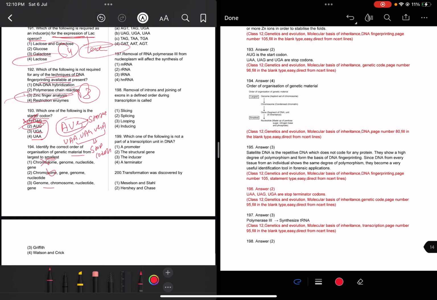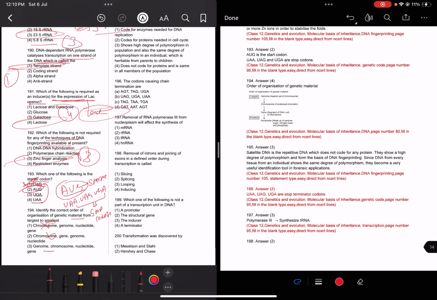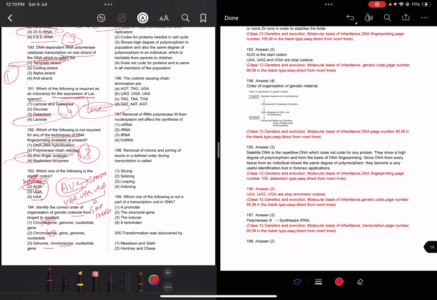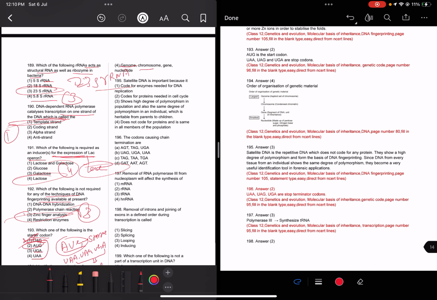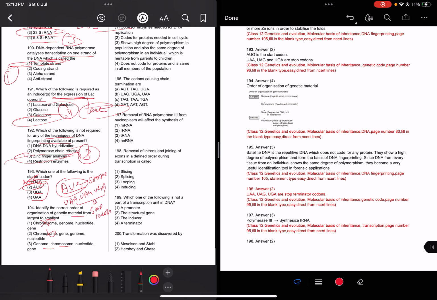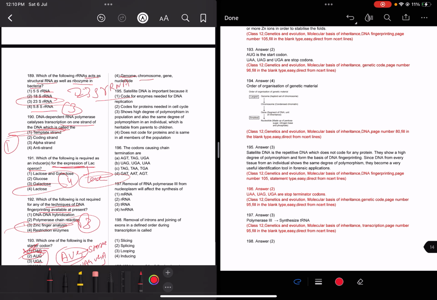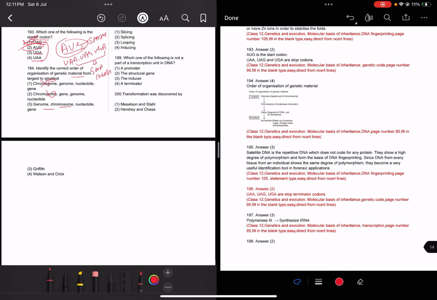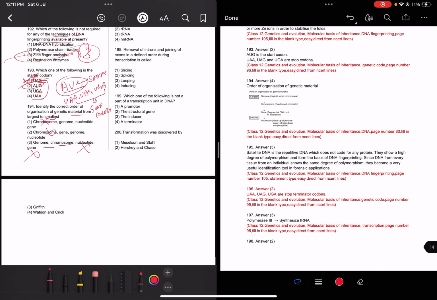After genome, chromosome. Then gene or nucleotide: a gene is a part of the DNA only, and a nucleotide is the monomeric unit of the DNA. So gene, then nucleotide, comes fourth. Here the nucleotide and gene sequence is wrong.